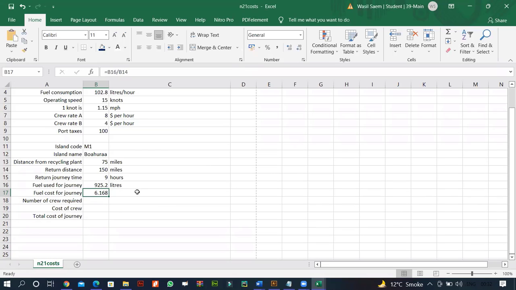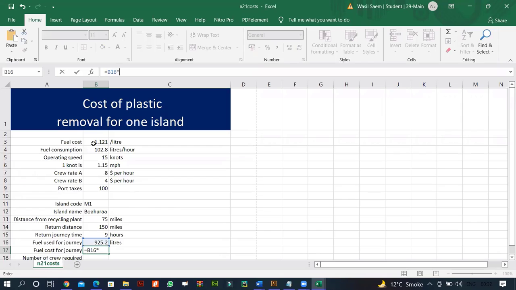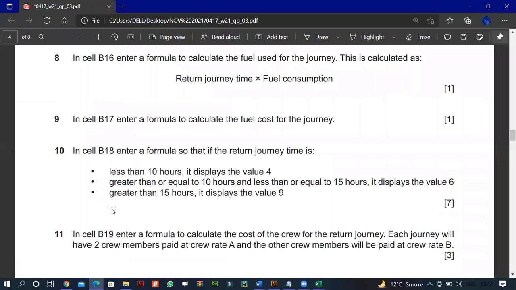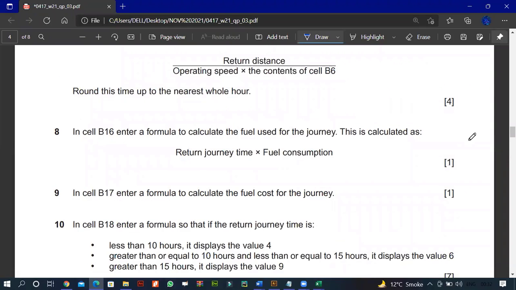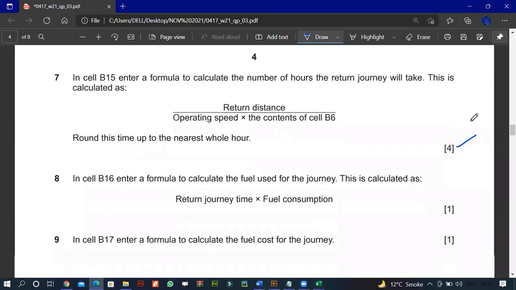No, this is not, sorry. Not this way. Actually, I was calculating some other thing. So fuel used is this much, and we have to multiply it by fuel cost, which is this much. So this is what it will be, obviously. Okay, then we have 10, so again I forgot to pick. We have to make sure we've done this, we've done this, and we've done this.